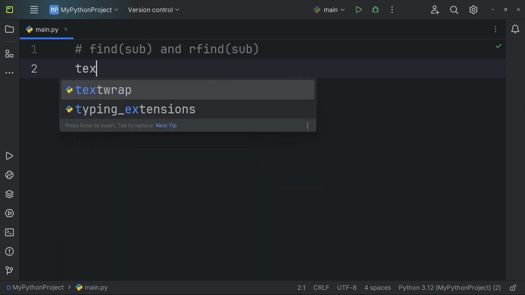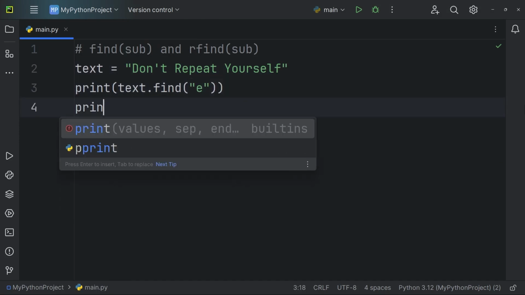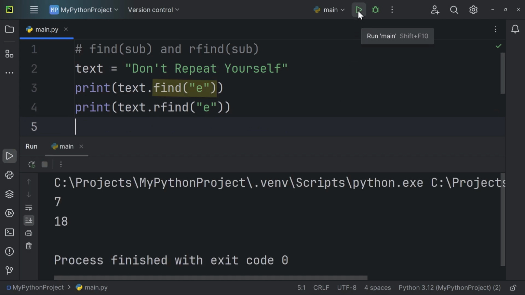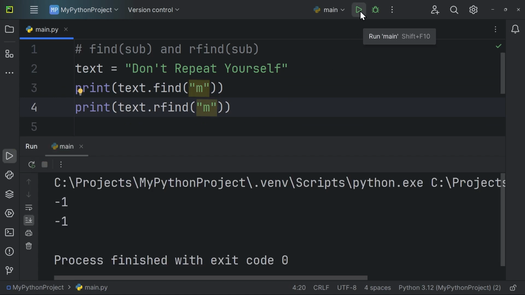The find method returns the lowest index of the substring if it is found in the string. The rfind method returns the highest index of the substring if it is found in the string. These methods are case-sensitive. In this code snippet, the find method with the argument e returns index 7, while the rfind method with the same argument e returns index 18. Both methods return -1 if not found. In this case, the find method, when given the argument m, doesn't find a match, so it returns -1.